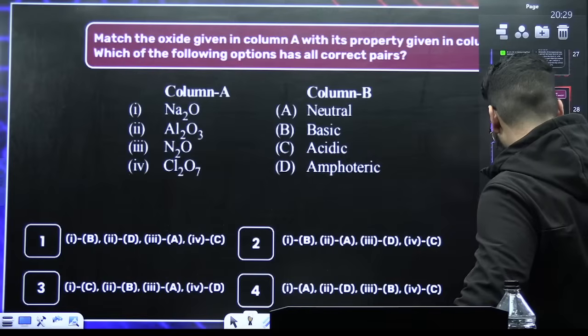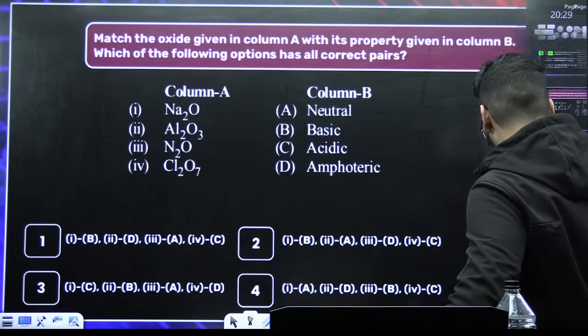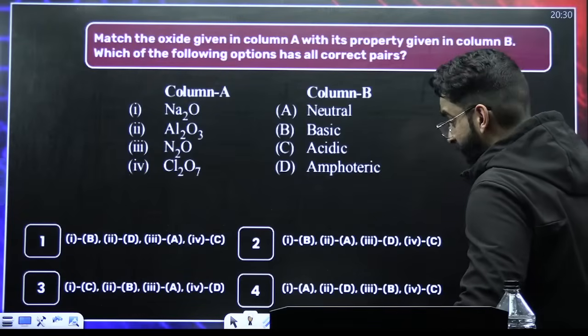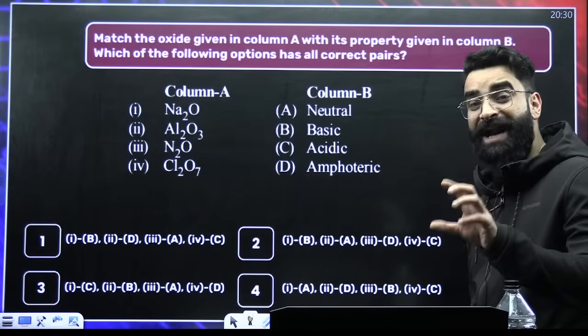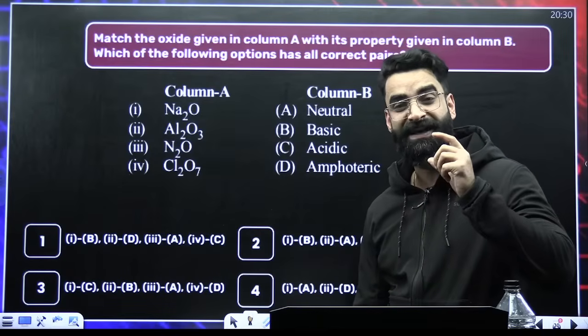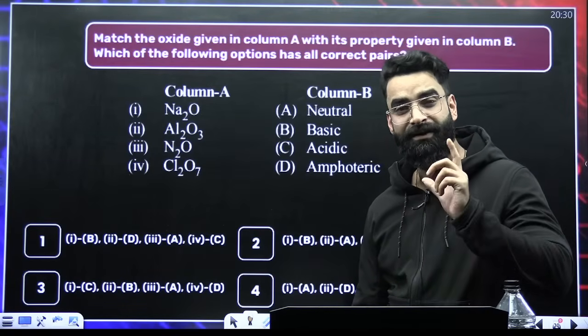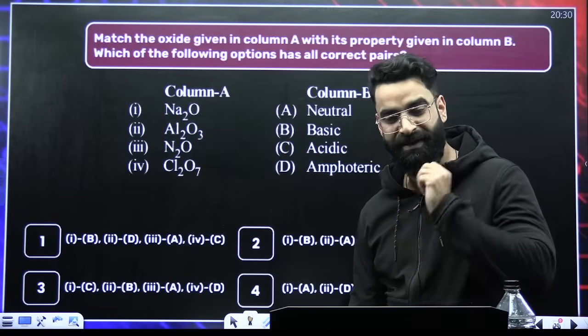Moving on to the next one. This is something which I told you in yesterday's session. I gave you one table at the end, if you remember, wherein I had given the acidic oxides, neutral oxides, amphoteric oxides, and basic oxides.